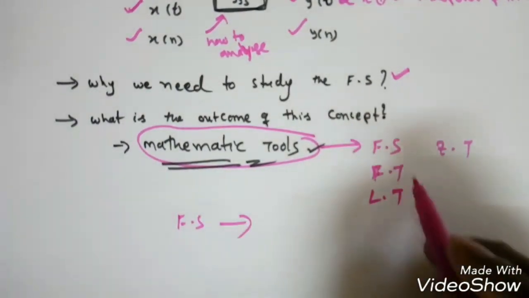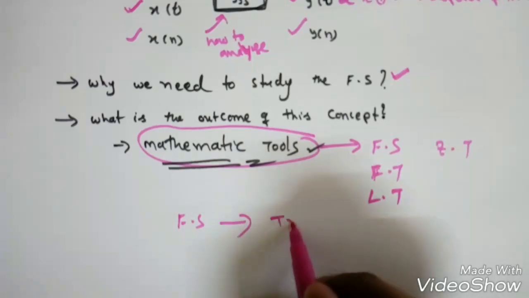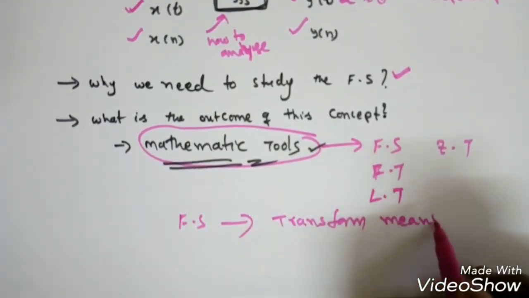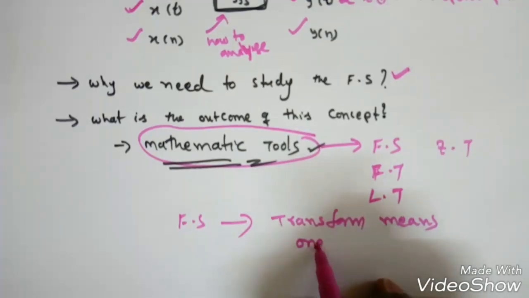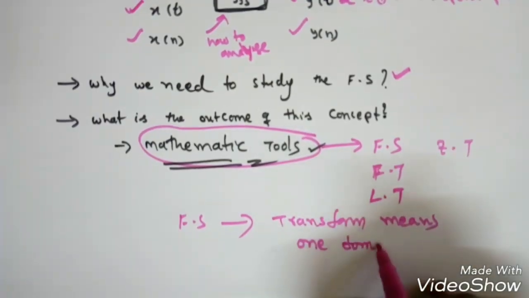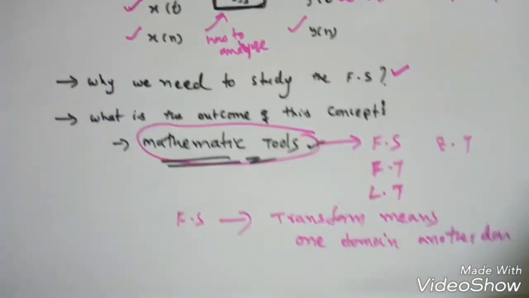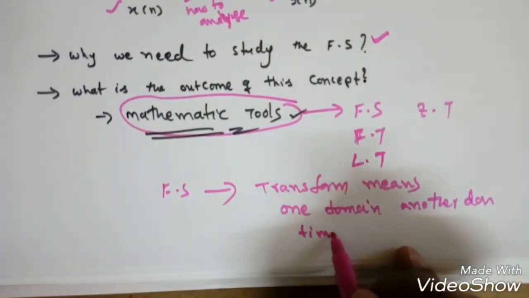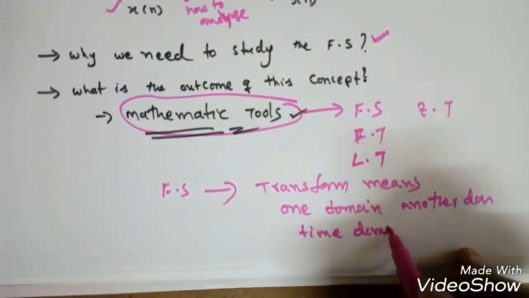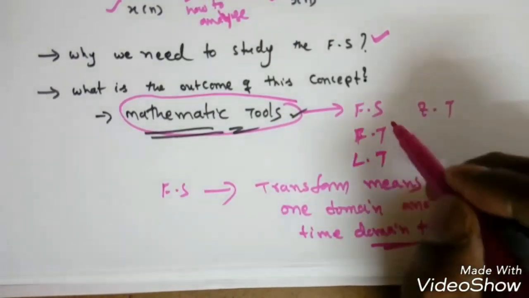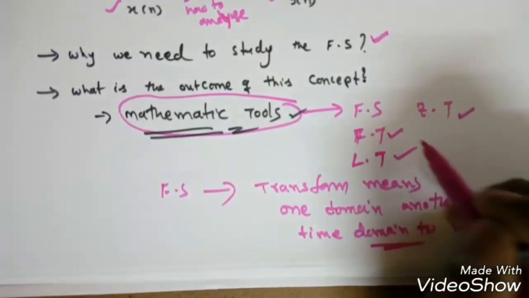So the transform actually means we should convert one domain to another domain, right? For example, time domain to frequency domain. That is the transforms: Fourier transform, Laplace transform, Z transform.